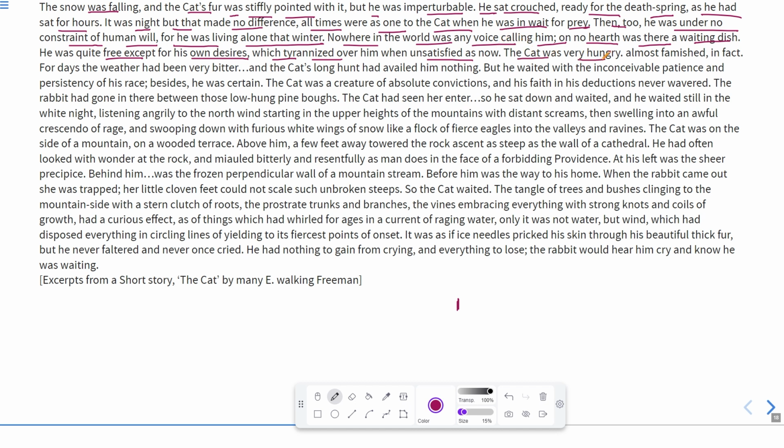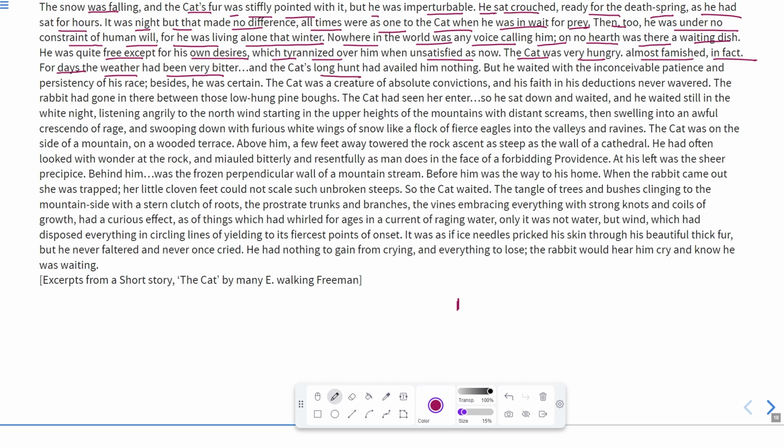The cat was very hungry. The cat we are talking about in this passage was very hungry, almost famished. Famished means when one feels extremely hungry. In fact, for days the weather had been very bitter, because all these days the weather had been very bitter. It means very cold and very severe.